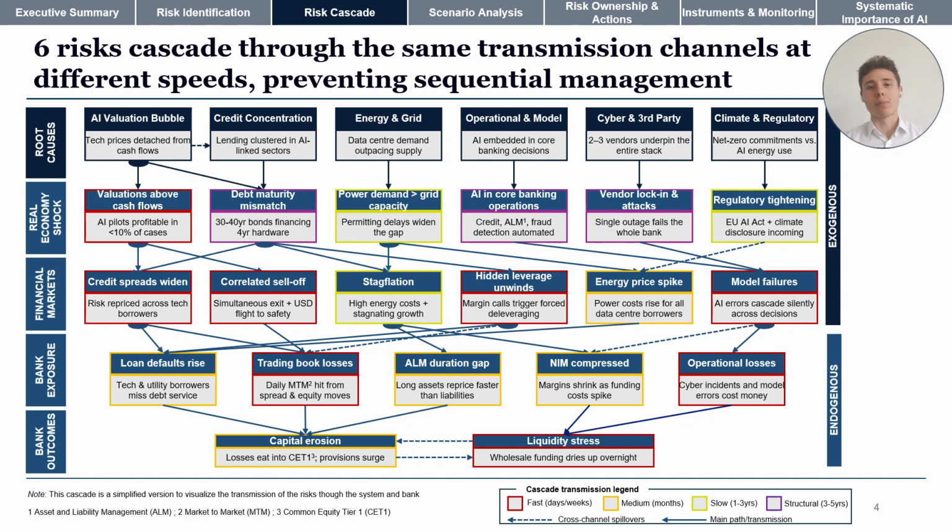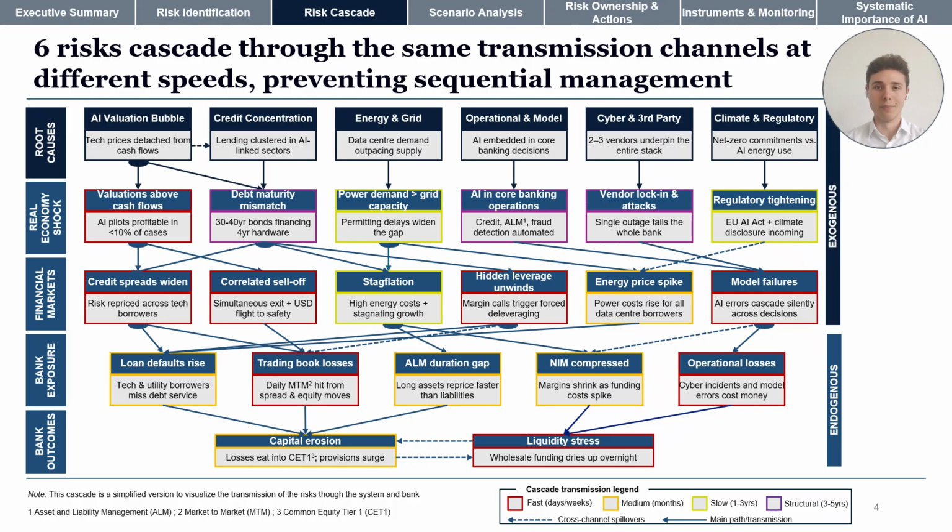So the conventional playbook says to identify your risks, prioritize, and then respond in sequence. This cascade shows why that fails here, and the 6 transition paths show that there are 3 different speeds that all lead into one balance sheet. That is the framework we used to build our scenario analysis, and I'll now hand it over to walk you through the first one.